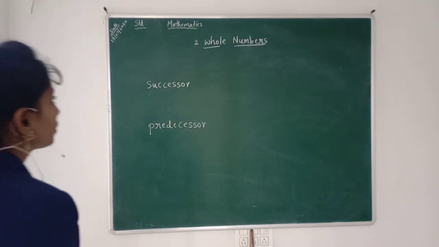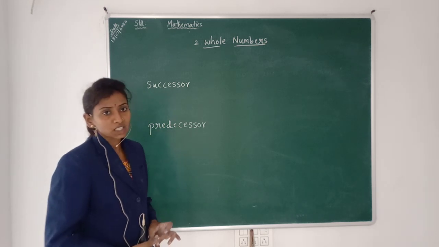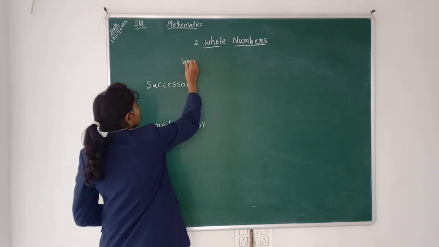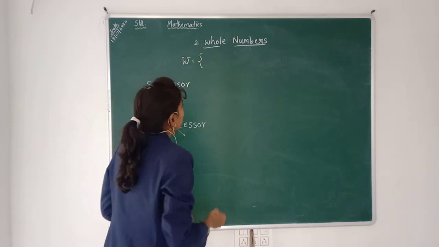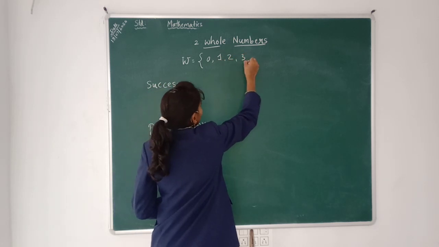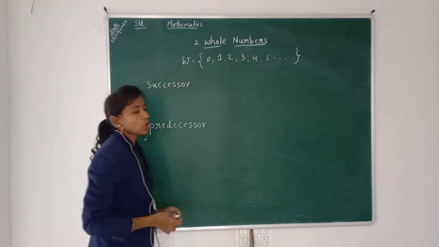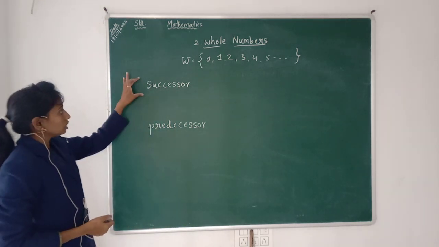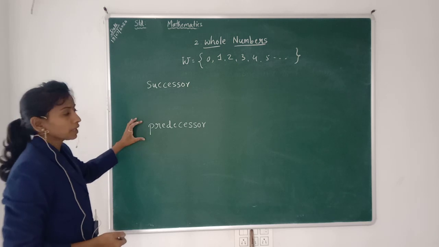So students, we will now discuss whole numbers. Whole numbers are indicated by the capital letter W, and this is the set of all the natural numbers including 0: 0, 1, 2, 3, 4, 5 and so on. In whole numbers, two terms come up, successor and predecessor.